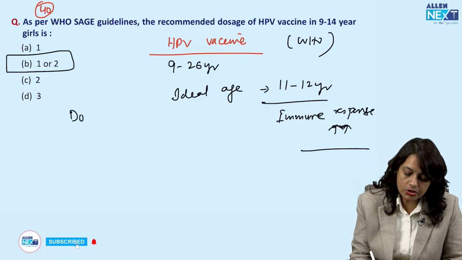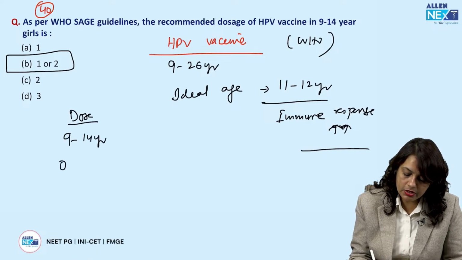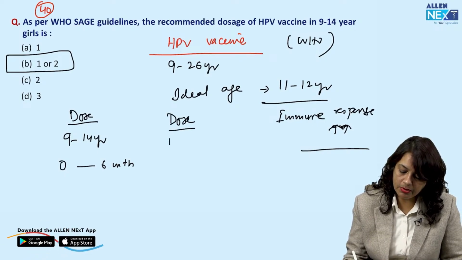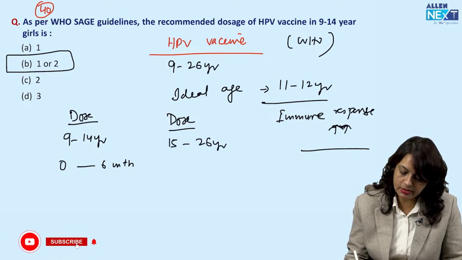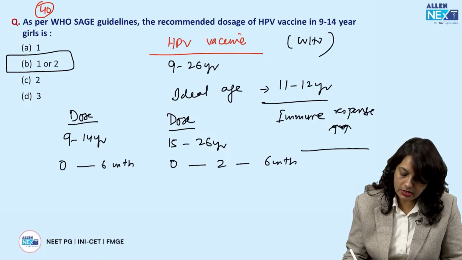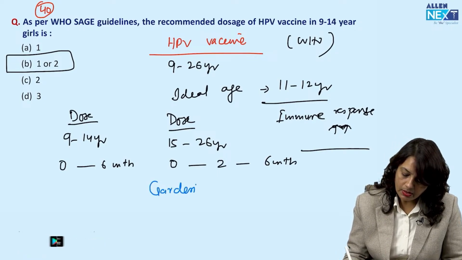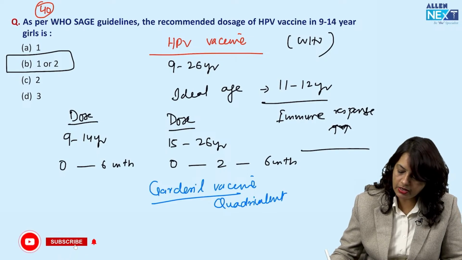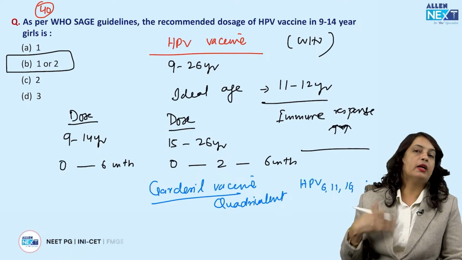So the dosage schedule for 9 to 14 years is 0 and 6 months, and the dosage schedule for HPV vaccine between 15 to 26 years is 0, 2 and 6 months. And the vaccine is Gardasil vaccine, which is a quadrivalent vaccine against HPV 6, 11, 16 and 18.